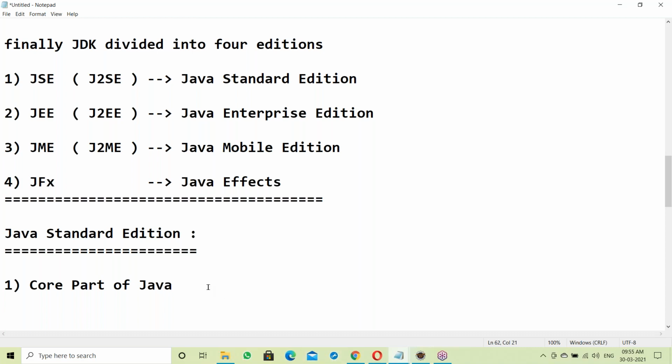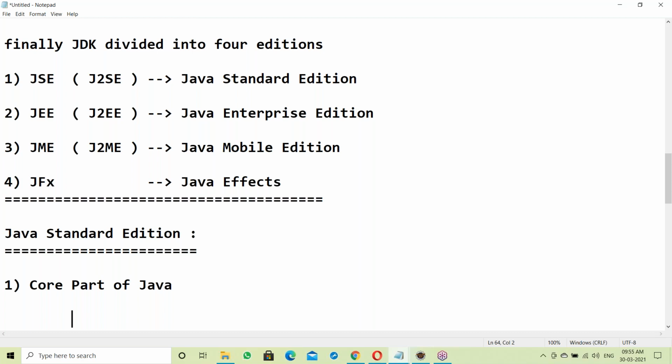What exactly is the core part of Java? Core part of Java is different from your core Java syllabus. So what is core? Core Java, core C language, core Python, core C++.